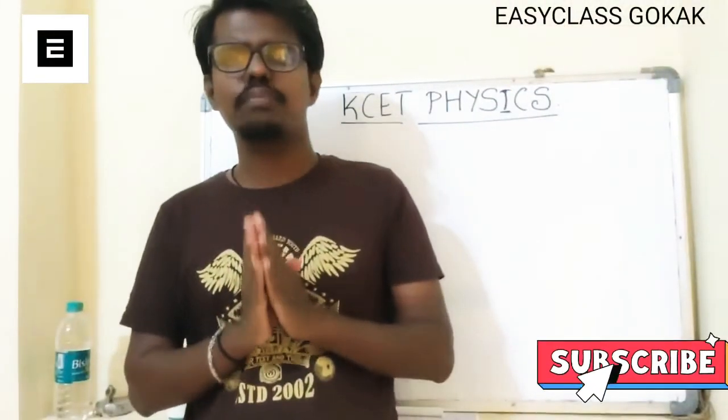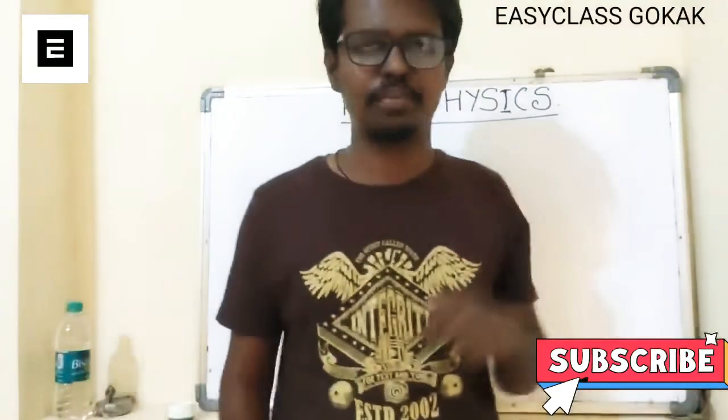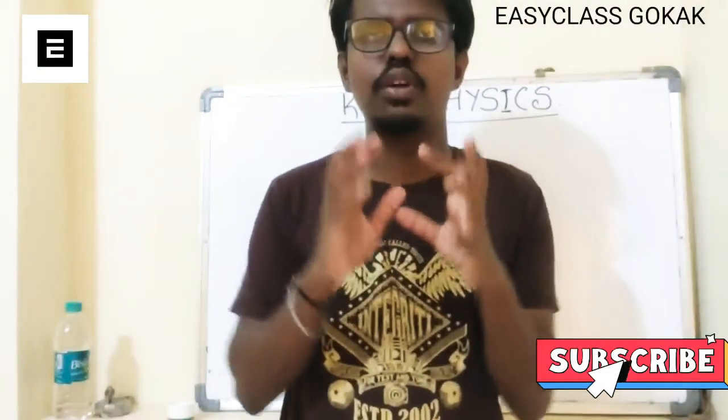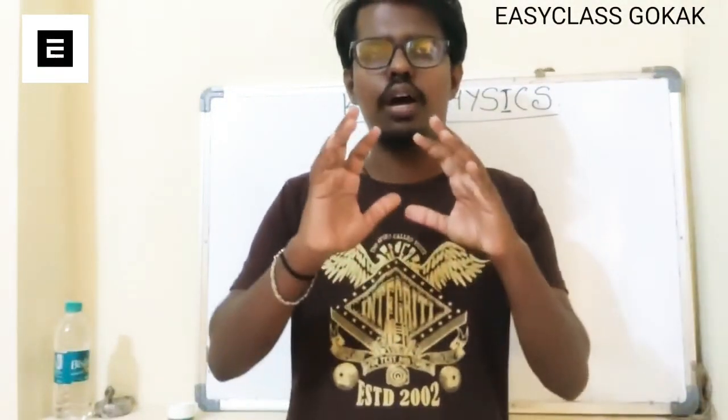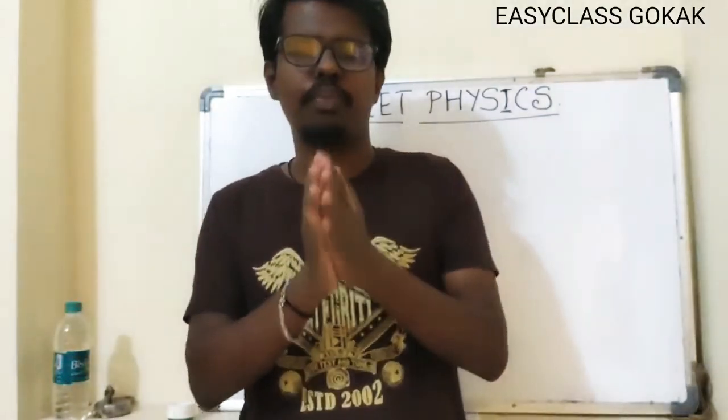Because of this reason I am going to discuss the physics subject, because a lot of students don't know the weightage and the proper schematic blueprint of the subject for preparing Kcet.